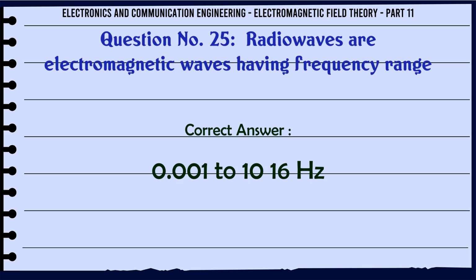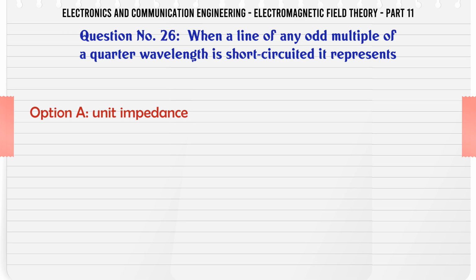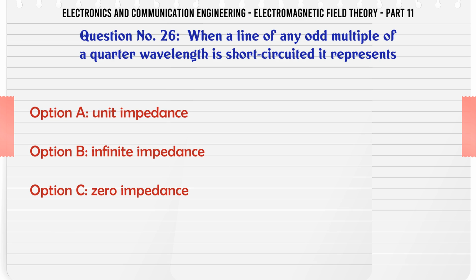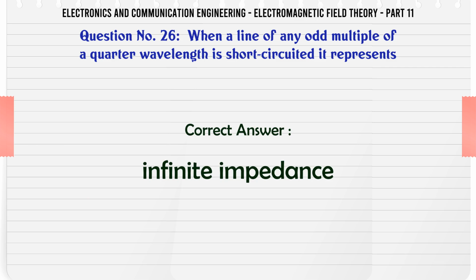The correct answer is 0.001 to 10^16 Hz. When a line of any odd multiple of a quarter wavelength is short-circuited, it represents A. Unit impedance. B. Infinite impedance. C. Zero impedance. D. None of the above. The correct answer is infinite impedance.